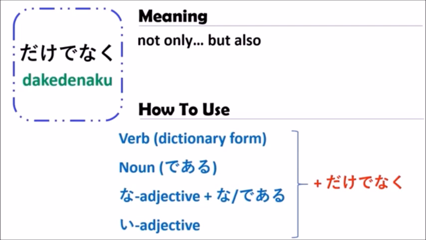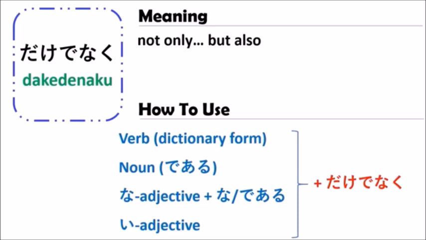For an i adjective, you can use it in that form, with no change. So what you have to remember is that a na adjective can be used in two ways, na or de, before dake denaku. And the meaning of dake denaku is "not only, but also."